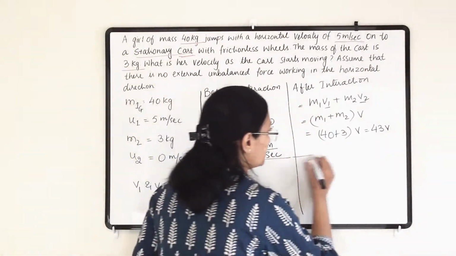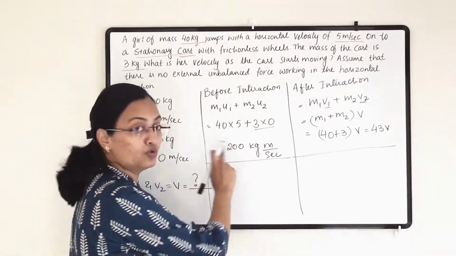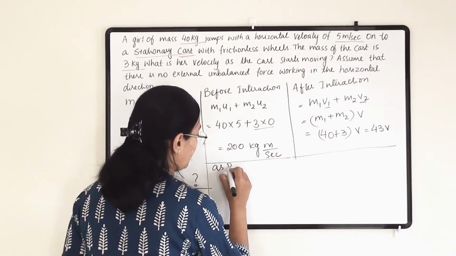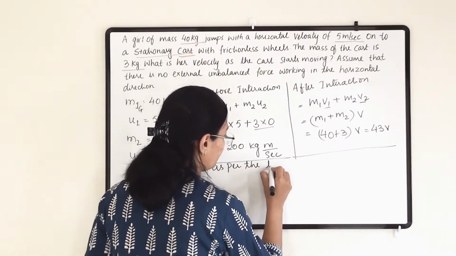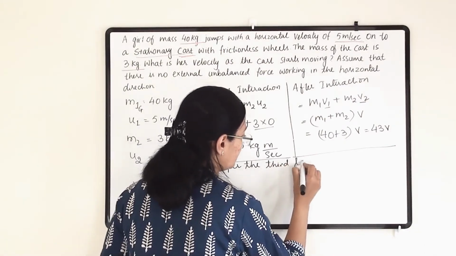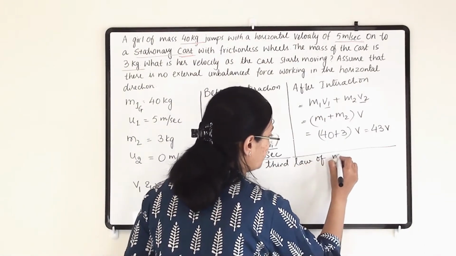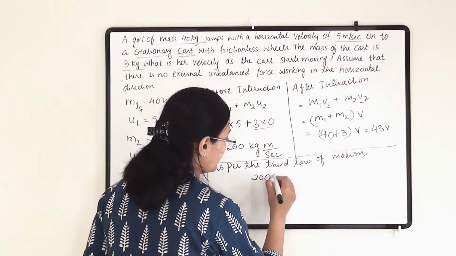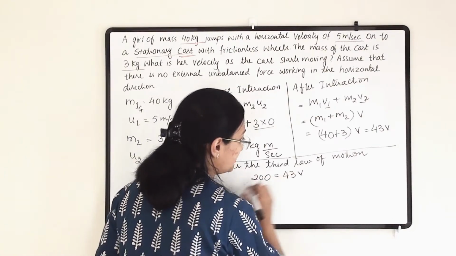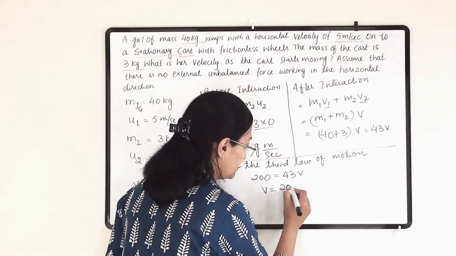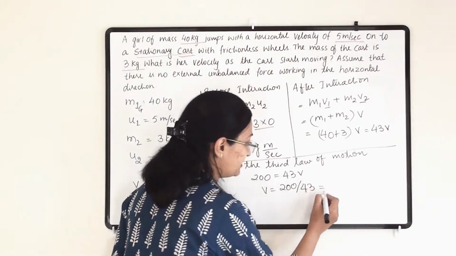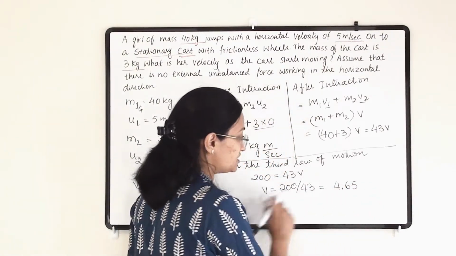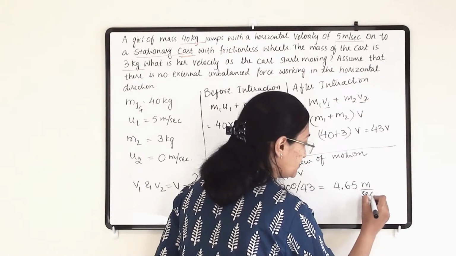So 43v equals 200. Solving, we get 200 divided by 43, which is 4.65, and that is the velocity. The unit is meter per second.